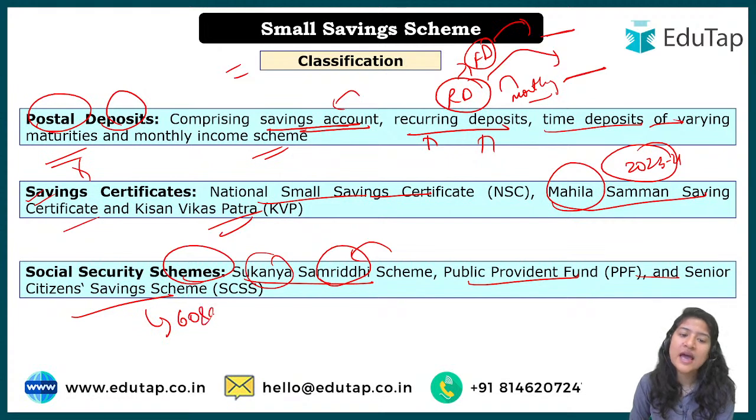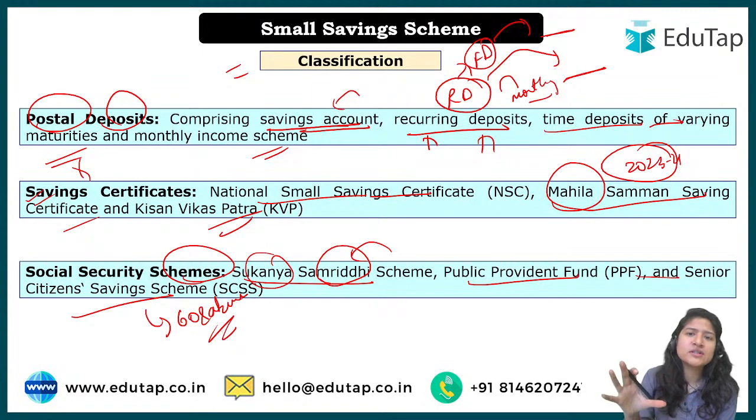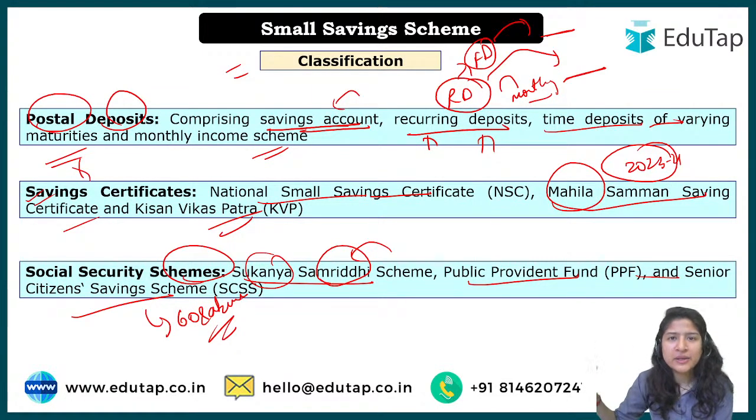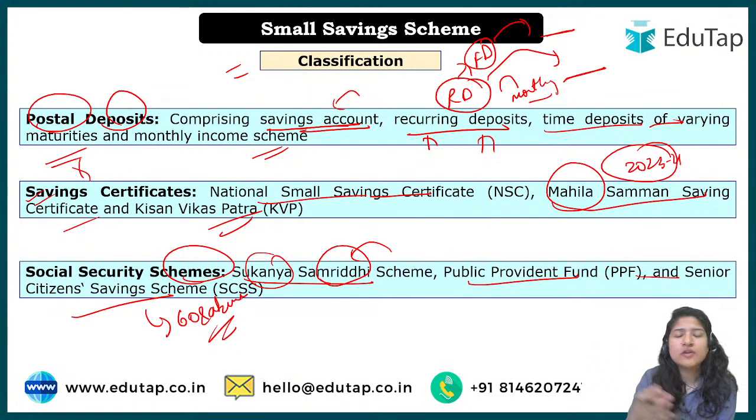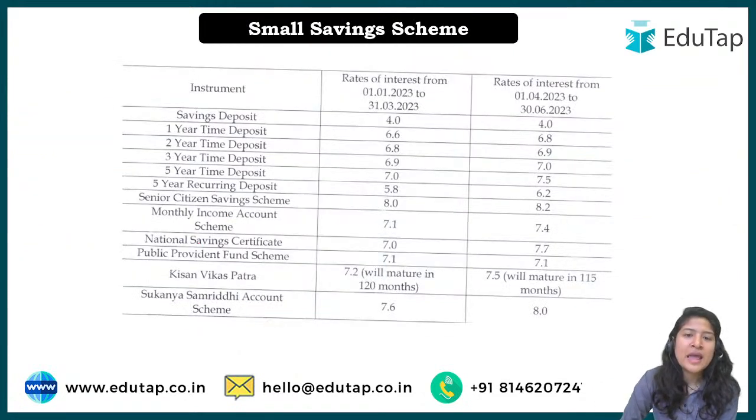It is for the 60 and above people, and in fact even if they are retired from the army, because usually army personnel are excluded from the government schemes, but in this even if they are retired from the army they can take part in this. Okay. And these are the interest rates, and this is what the actual news is.